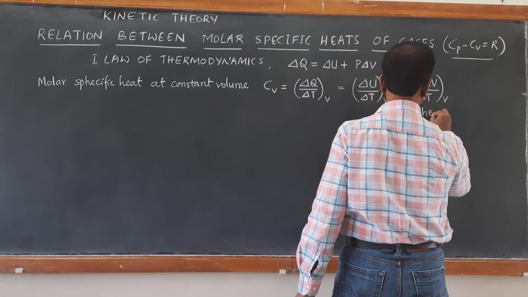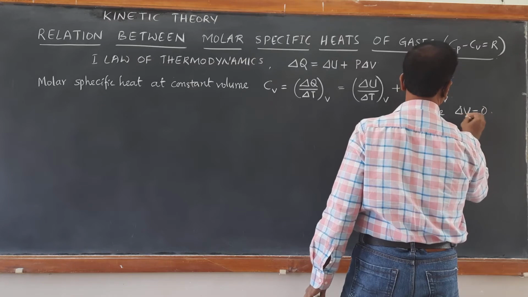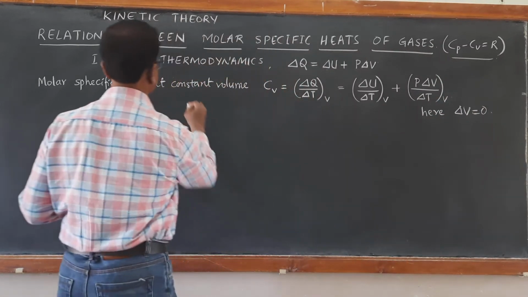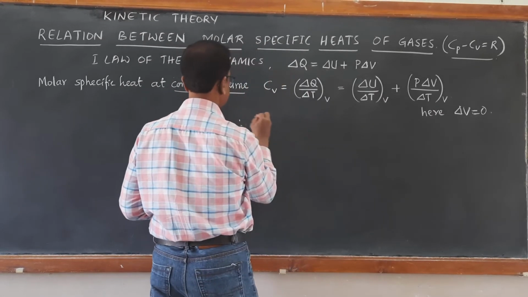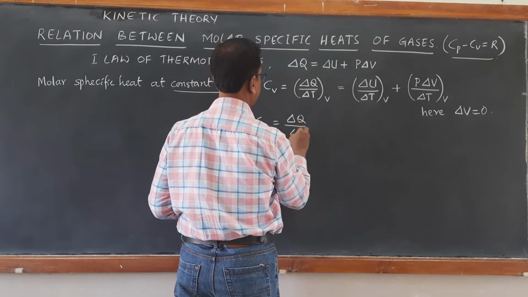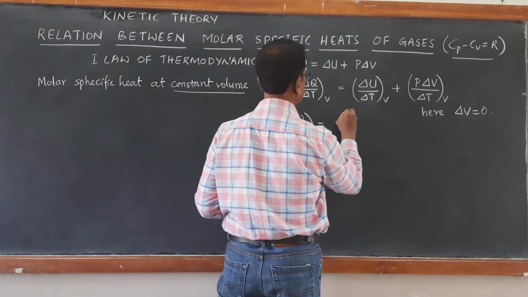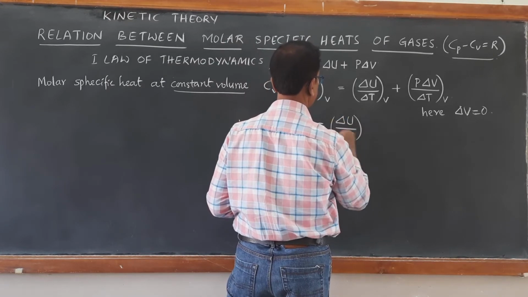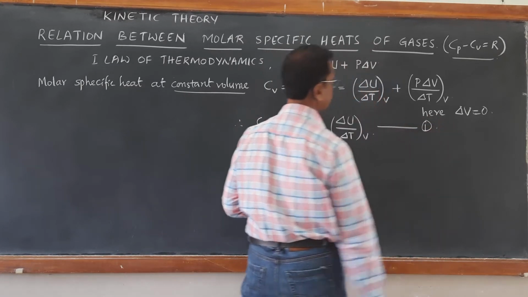Here, when volume is kept constant, delta V is 0. Therefore Cv becomes equal to delta Q by delta T, so finally it becomes equal to delta U by delta T. That's all, at constant volume. We call this equation number 1.